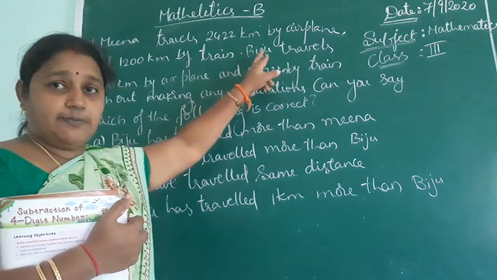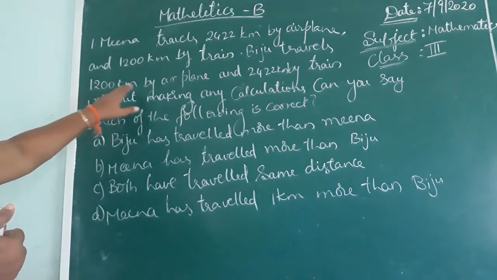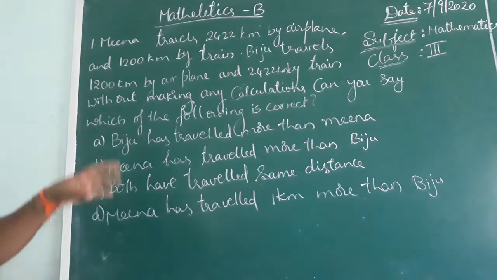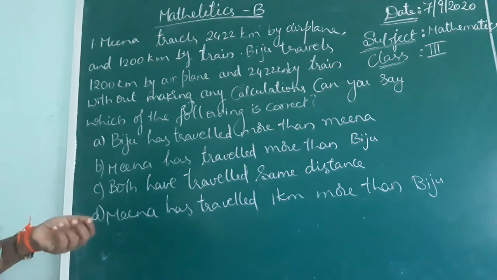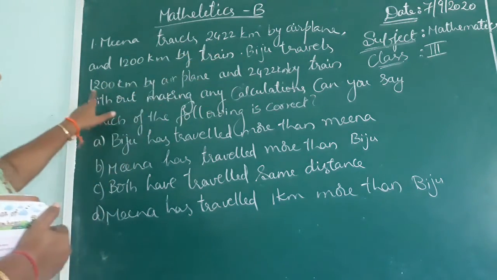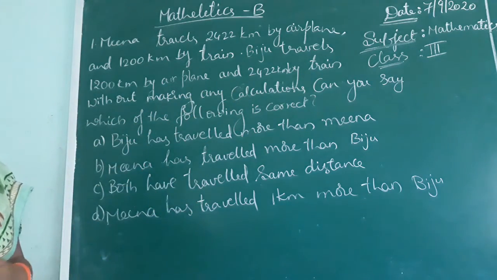Again, the second person, Bizu, traveled 1200 kilometers by airplane and 2422 kilometers by train. The vehicles are different, but they traveled the same distance. Here also 1200 and 2422. Same distance they traveled. Yes, na?